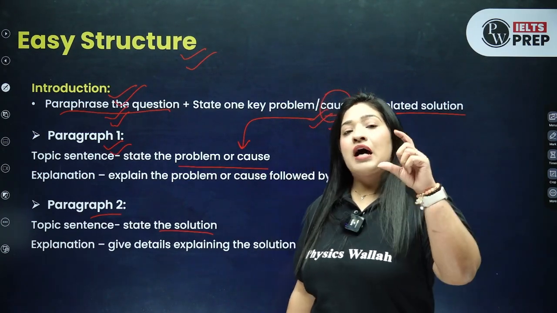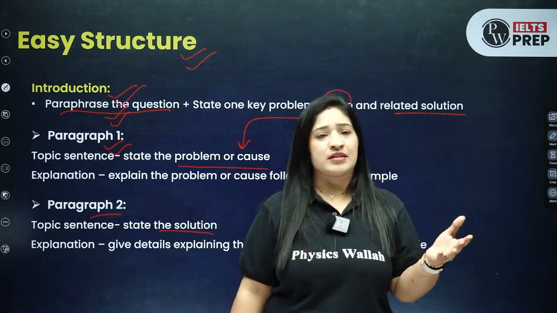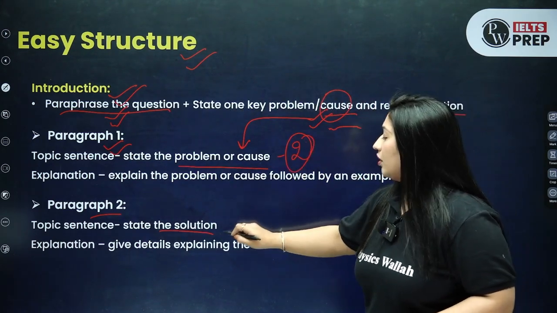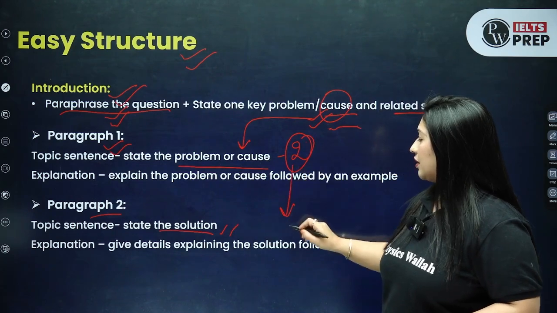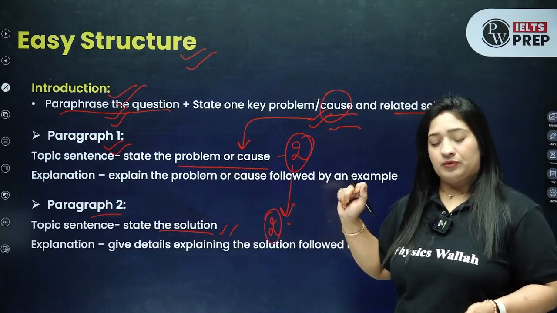What you can do is आपका first body paragraph सिर्फ focus करेगा causes पे कि क्या problem है, क्यों ऐसा हो रहा है, right? So let's suppose यहाँ पर आपने दो reason लिखे, okay? So here you will be writing दोनों ही reason का solution. So here you'll be writing two solutions for the same problem.